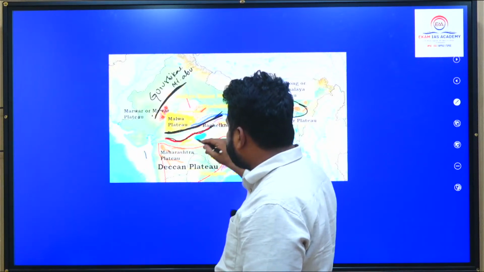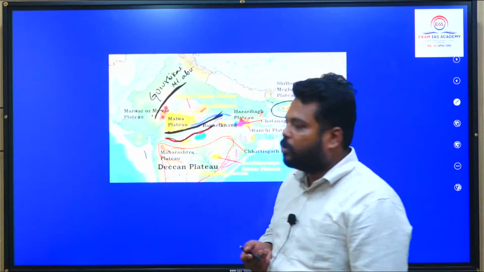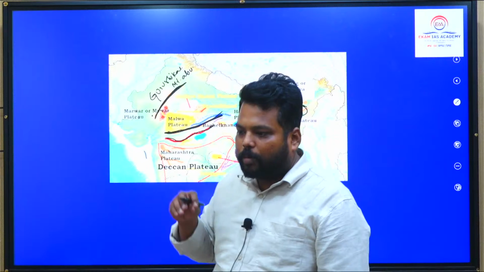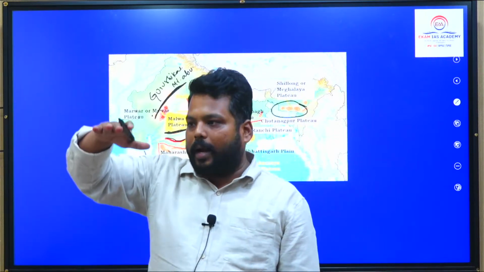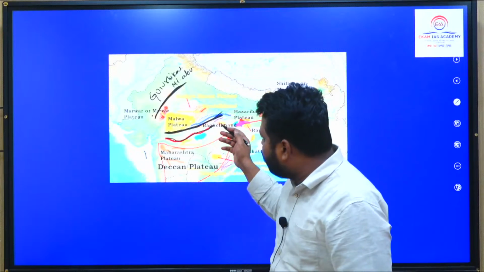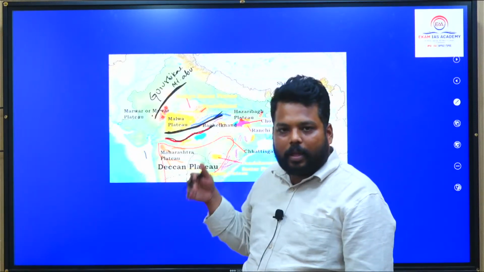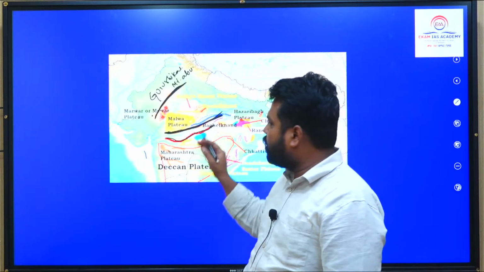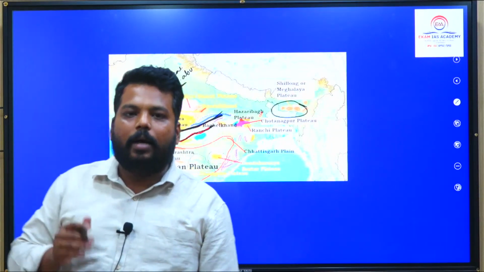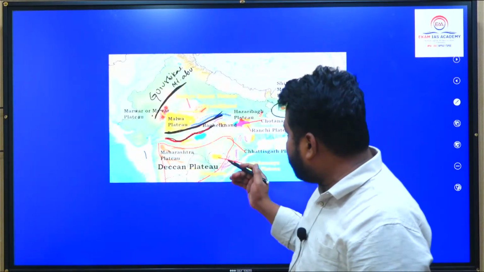Satpuras, which are extensions of block mountains. The Vindhyas and Satpuras are block mountains. So earlier these Vindhyas and Satpuras were fold mountains. They were eroded and reduced their heights to residual mountains. But due to the gap which was created between these Vindhyas and Satpuras in the rift where the Narmada river flows, they are now connected and called block mountains. They are very, very important.